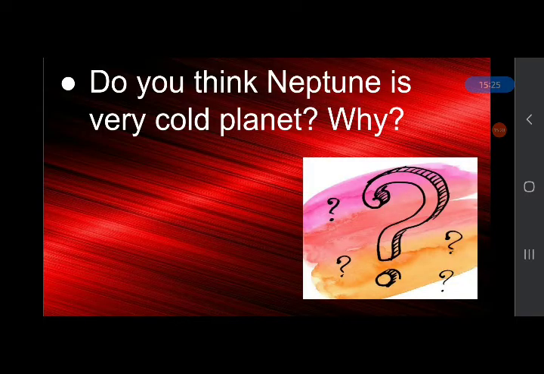Now answer this question. Do you think Neptune is a very cold planet? Why? What's the reason? Yes, Neptune is a very cold planet because it is located far from the sun. So this is about all the planets in the solar system.